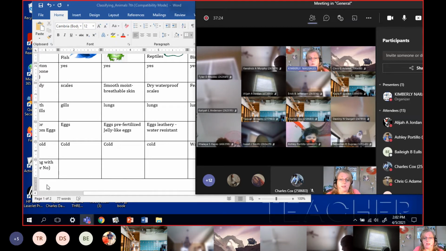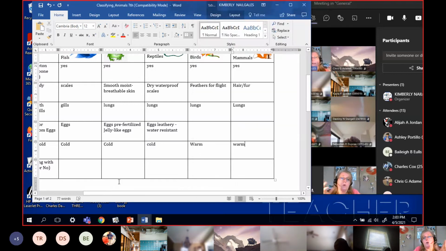But with a warm-blooded animal like us and like birds, we have a temperature inside. You know humans are supposed to be 98.6 degrees, right? That's our normal temperature. No matter what temperature it is outside, we are 98.6. We have an internal thermostat that keeps us the right temperature. Birds have the same thing. And so because mammals and birds are warm-blooded, they can live anywhere.